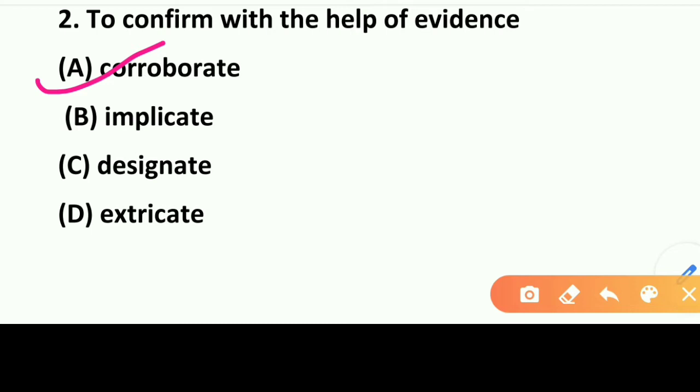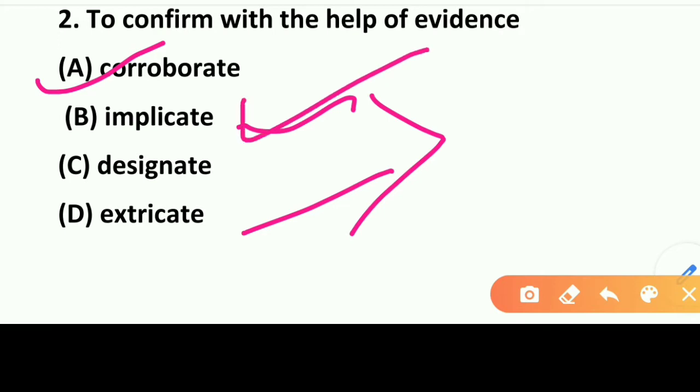Corroborate means समर्थन करिबा. Okay, with the help of to support with the help of evidence, that is called corroborate. Okay, if you will talk about the other options, option B, implicate. So what does it mean, implicate? Implicate means involvement. Okay, संश्लिष्ट हेबाको कहंती implicate. Designate means to name someone or somebody within a specific post, that is called designate. Extricate माने कौन? Implicate and extricate both are opposite words. So एटा होची संश्लिष्ट हेबा, एटा होची मुक्त हेबा. Okay,